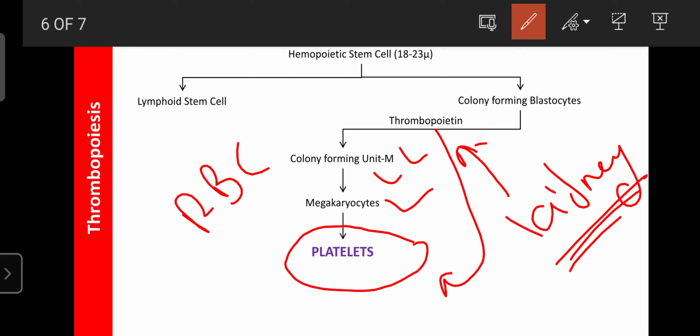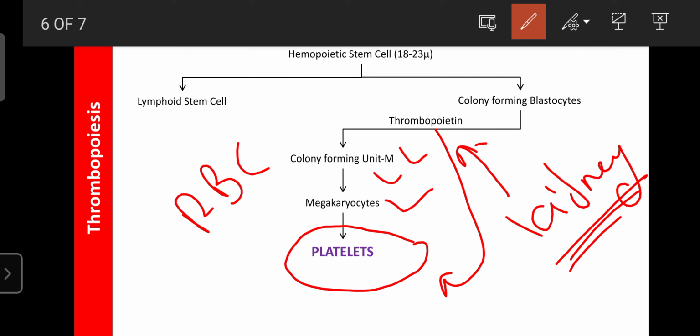So our hemopoiesis, or production of blood cells, mainly depends upon the condition of the kidney. If any person has a kidney problem, kidney injury, or nephrotoxicity, they also have less RBC count and less platelet count. For this you can monitor thrombopoietin and erythropoietin from the blood.